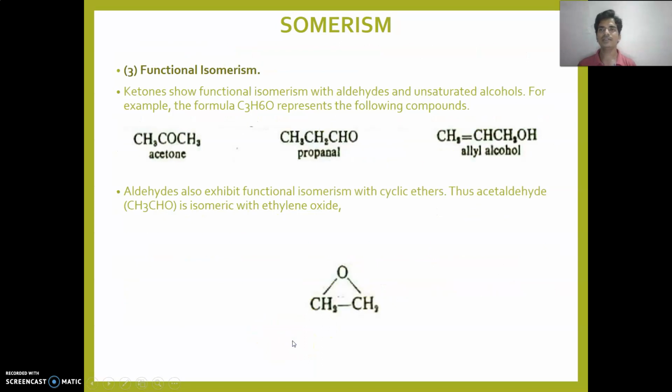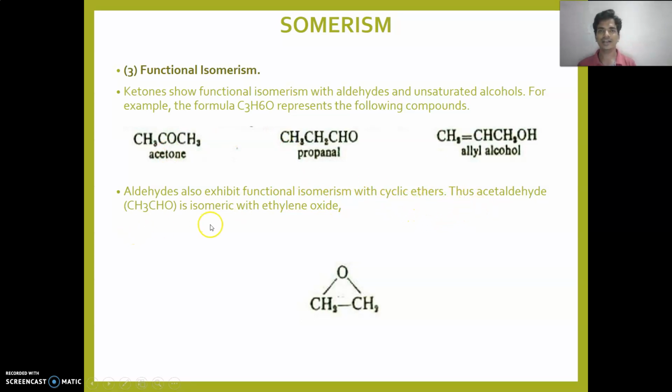Then next, functional isomerism. Ketones show functional isomerism with aldehydes and unsaturated alcohols. For example, acetone, propanal, and allyl alcohol have the same molecular formula, C3H6O, but different functionality: acetone is a ketone and allyl alcohol is an alcohol. Aldehydes exhibit functional isomerism with cyclic ethers.